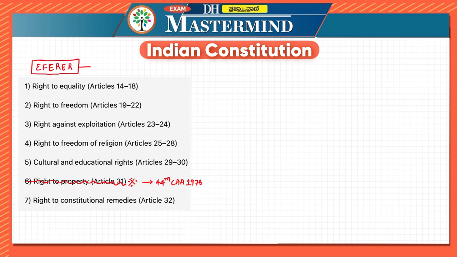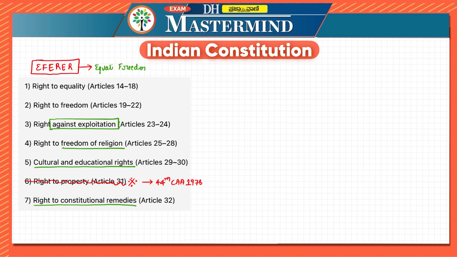Any shortcut, if you are able to recall it, makes it easier for you. E for equality, then you have freedom. Then you have right against exploitation. It is not right to, it is right against exploitation. Then you have freedom of religion, cultural and educational rights, and last you have right to constitutional remedies.